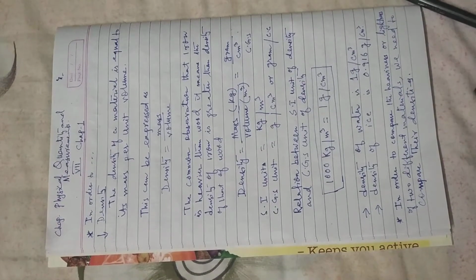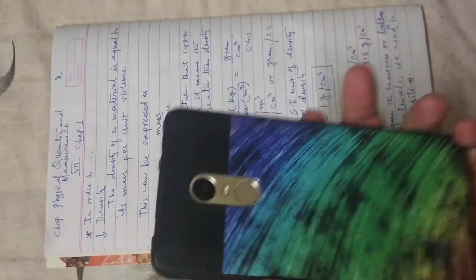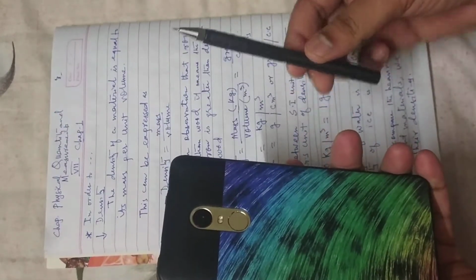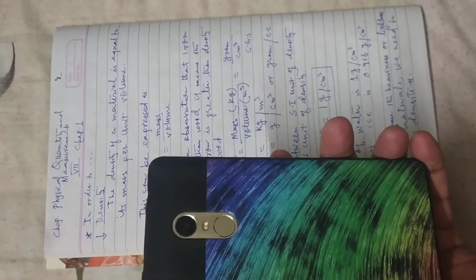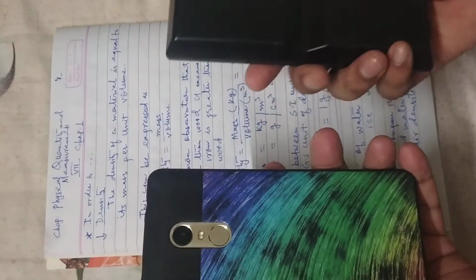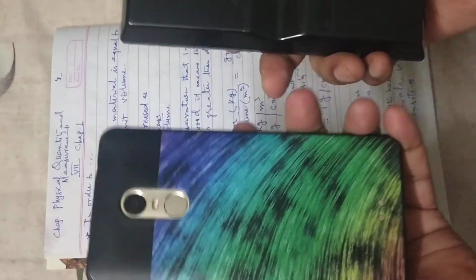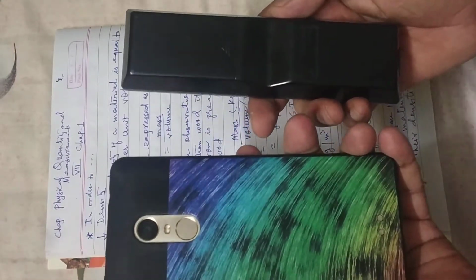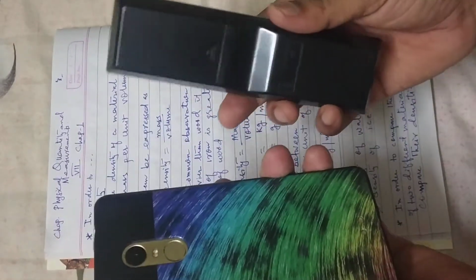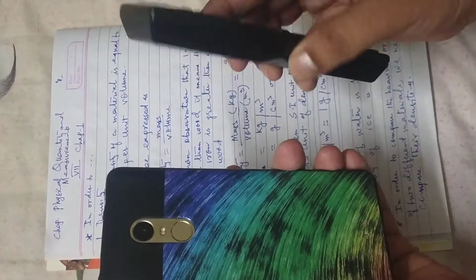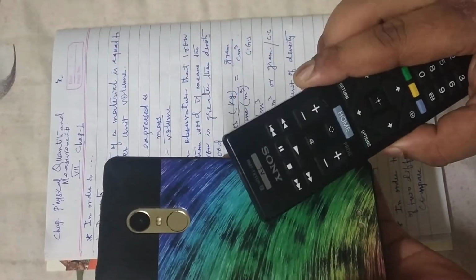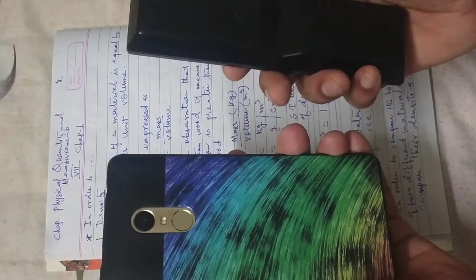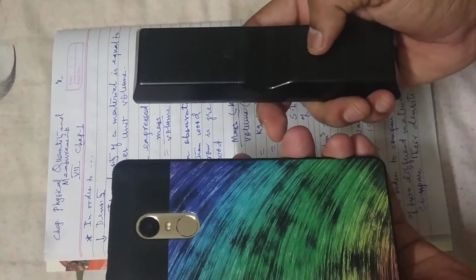Now we know which one is heavy. For example, this is one object and this is another object. These two are different objects made from two different materials. For example, this is made of iron and this is made of wood.